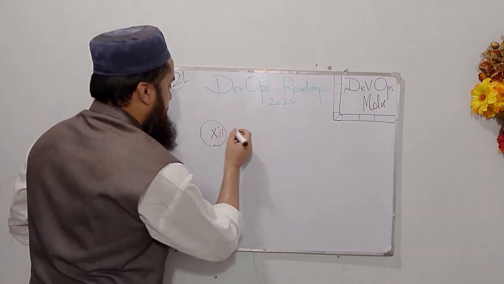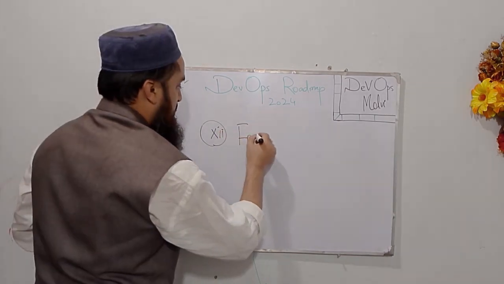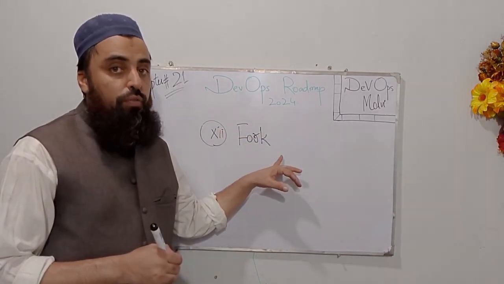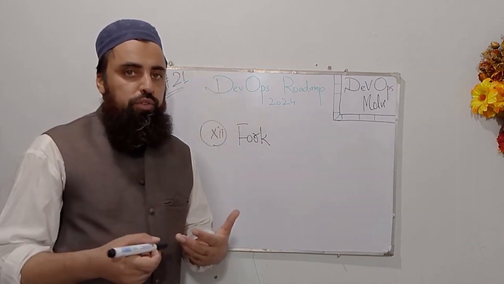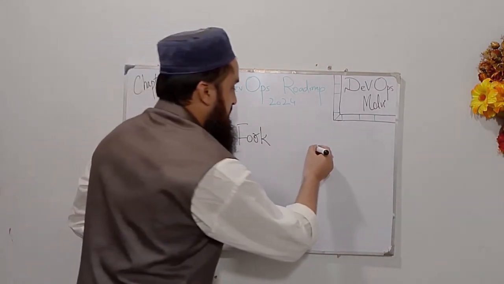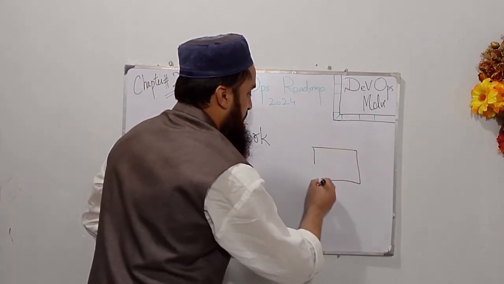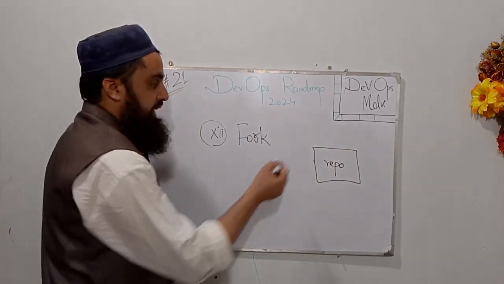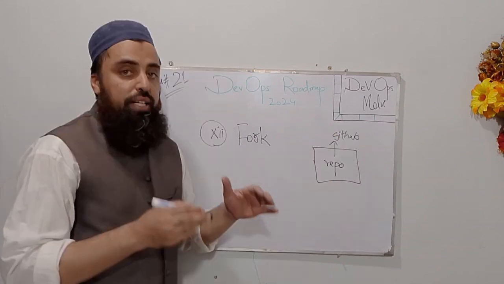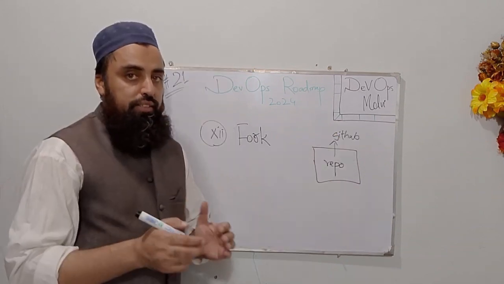Okay guys, the 12th term is fork. A fork is a copy of a repository that is on a remote server. And why is fork used? For instance, if I have this main repository, this is my repo, and it can be on GitHub, but I want to do some changes in the code.